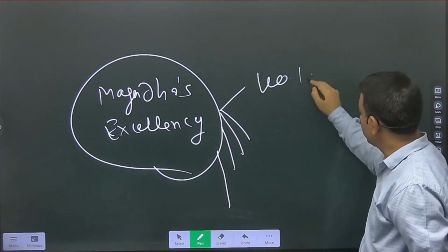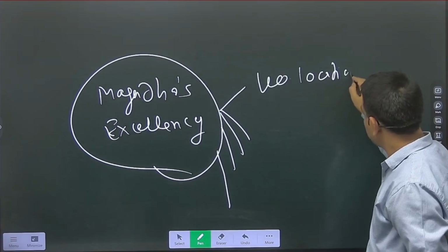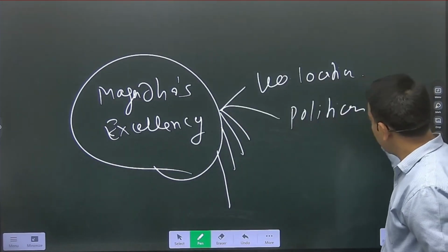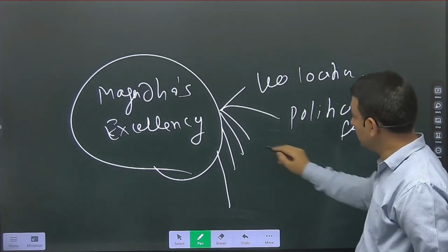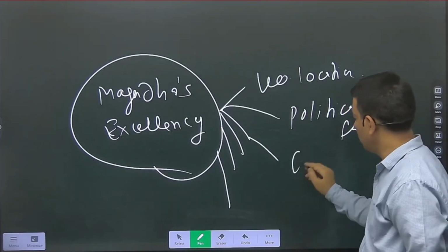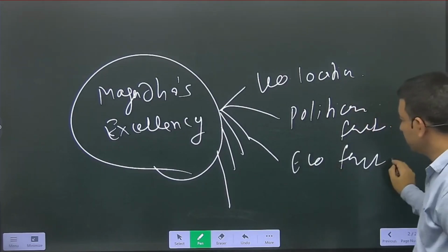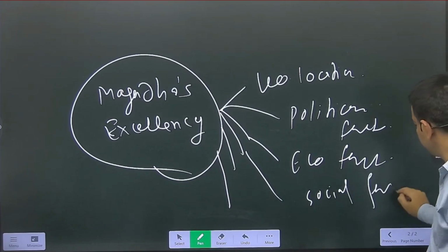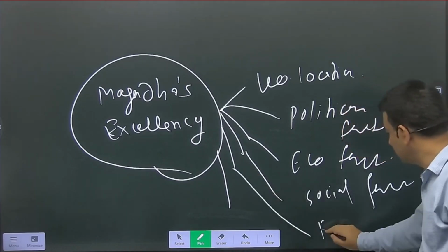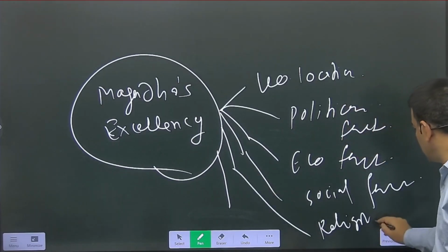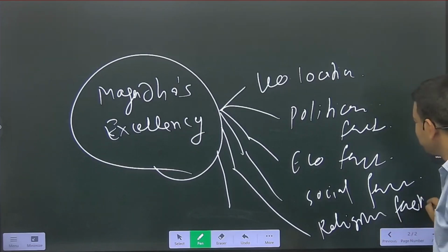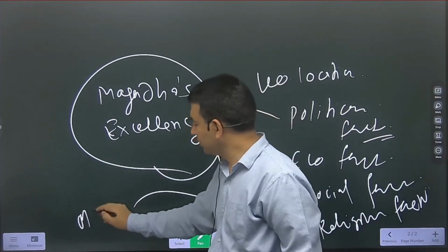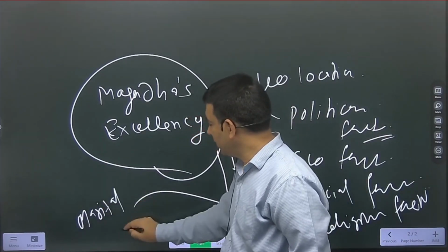Geographical location, political factors, and then economic factors, then social factors, then religious factors, and then marital alliance.